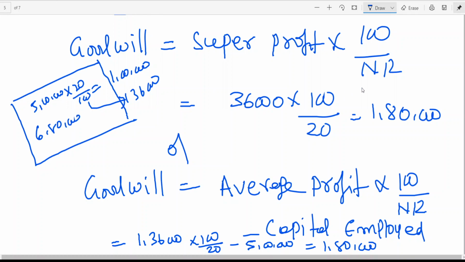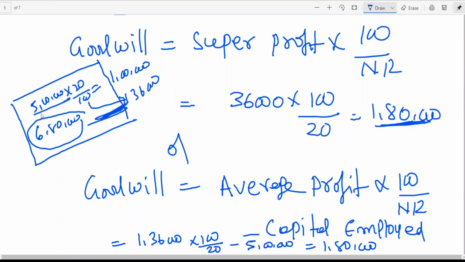What is the 1,80,000? This goodwill I am treating as an asset. My effort is increasing my reputation. That reputation is 1,80,000. I think capitalization means you are showing goodwill on the balance sheet. When goodwill increases, asset increases, which would increase capital. So that means as if I have invested 6,80,000, I am getting 1,36,000.